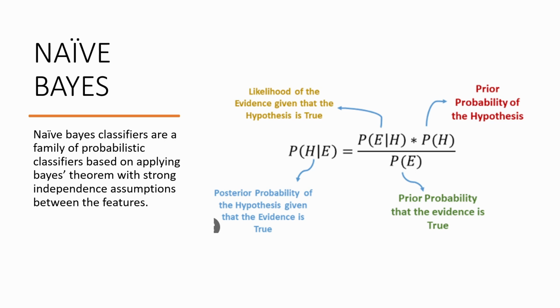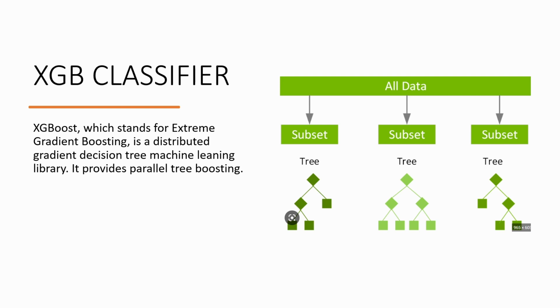Now let's go on to the next classifier, that is the XGB classifier. In XGB classifier, we make trees for the data set we have, and in making these trees, we try to reduce our error. In this XGB, it's not the normal tree classifier. In this, we try to boost the classification. So we try to reduce the error by adding the next tree and keep on reducing. This is parallel tree boosting.